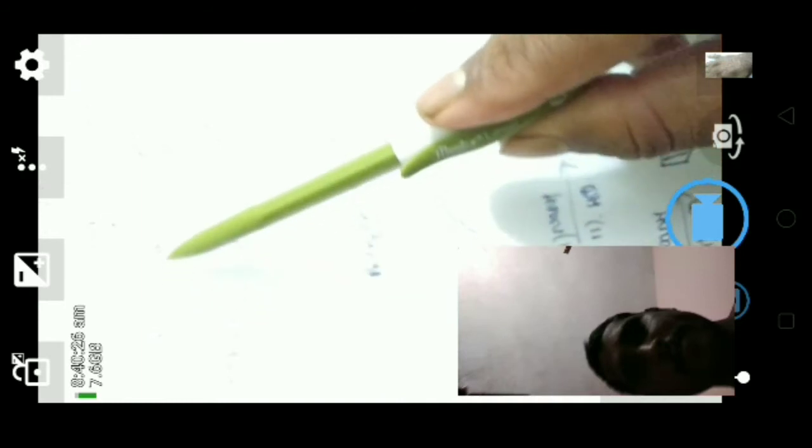Once again I am explaining, friends. In the Cannizzaro reaction, 2 moles of aldehydes without alpha hydrogens, on reaction with alkali, undergo self oxidation and reduction to give the corresponding carboxylic acid and alcohol. Here we will see an example. Here is benzaldehyde and another molecule of benzaldehyde. When these two molecules react with alkali, self oxidation and self reduction give one molecule of carboxylic acid and another molecule of alcohol. Here is the mechanism.